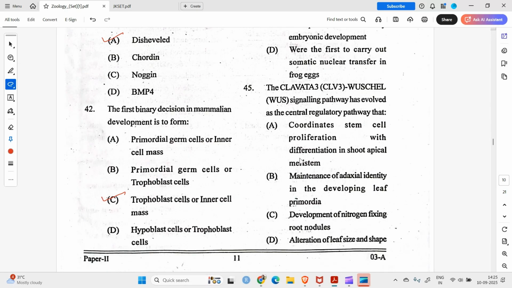Question number 45. The CLAVATA3-WUSCHEL signaling pathway has evolved as the central regulatory pathway that coordinates stem cell proliferation with differentiation in the maintenance of the meristem. Okay, option A, that maintains the amount of stem cells and also coordinates differentiation. So it's kind of a feedback loop that regulates this process.